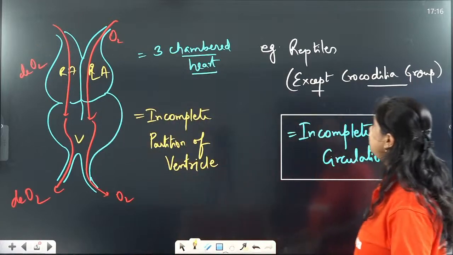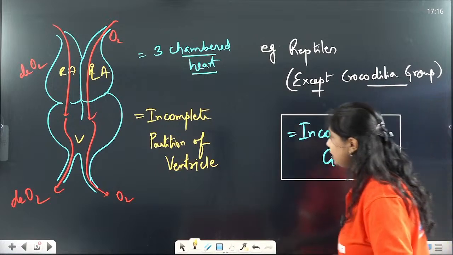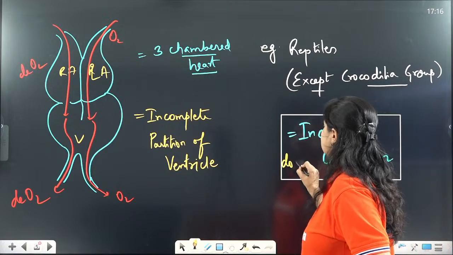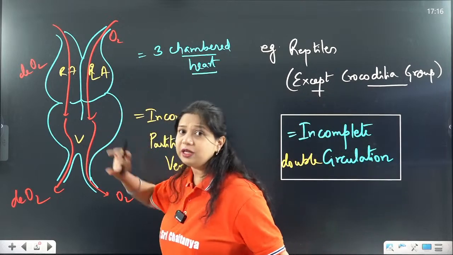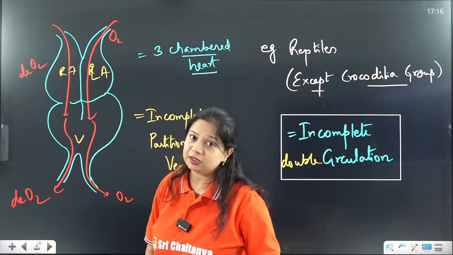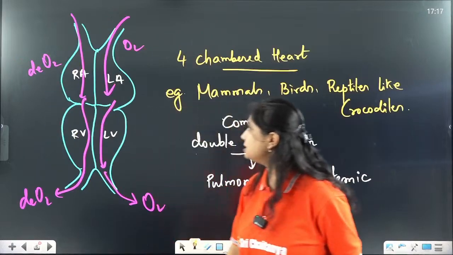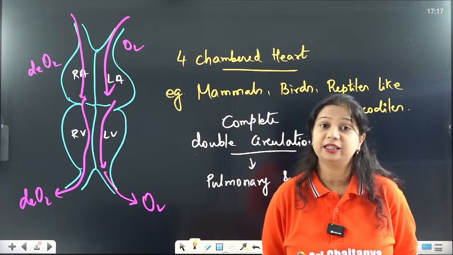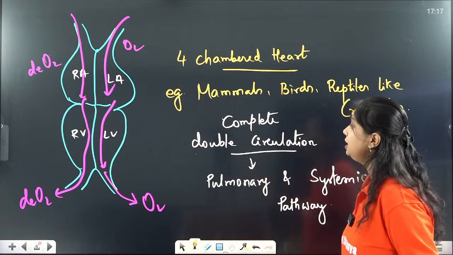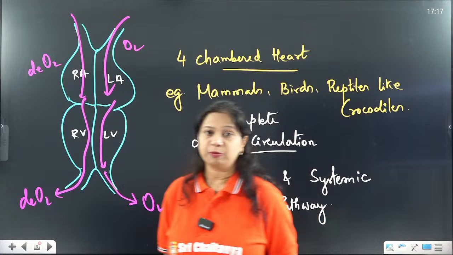In the case of reptiles, there is again incomplete double circulation, in which there is partial mixing of the venous blood and oxygenated blood. Complete double circulation is present in mammals, birds, as well as crocodile-like reptiles.